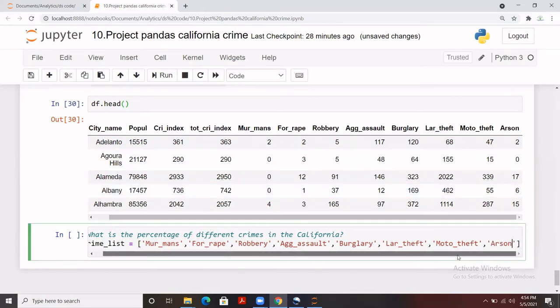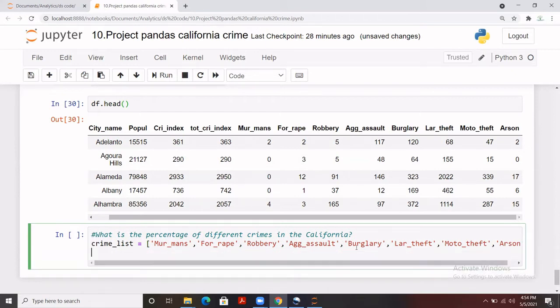Here it is. So these are the total different crimes that we do have. Now I'm going to create a dictionary with the sum of these crime list. How are we going to do it? DF, and I'm going to call this list here crime list, and into that list I'm going to apply a sum of all the crimes, and I'm going to convert it into a dictionary. That's a to_dict function is there, so that I can put that into the key and value form.